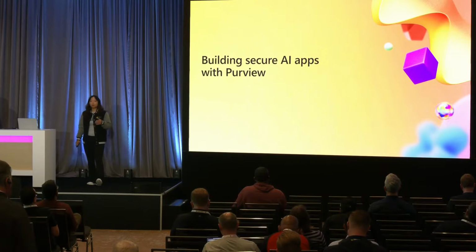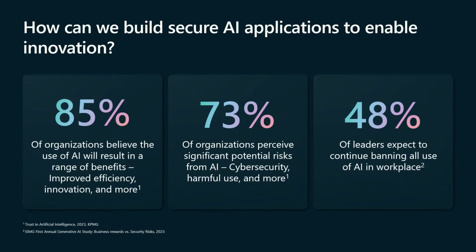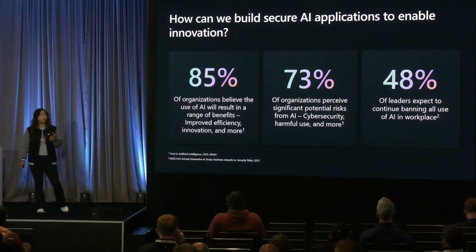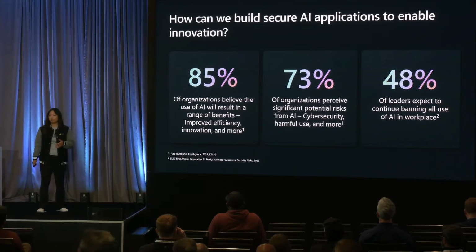So, why should you care? The first thing you need to understand is, as organizations build AI applications, security becomes really, really important. Your CISO is going to block the release of any AI application where the security standards are not up to mark. So, how do we solve this problem of building security into AI applications?